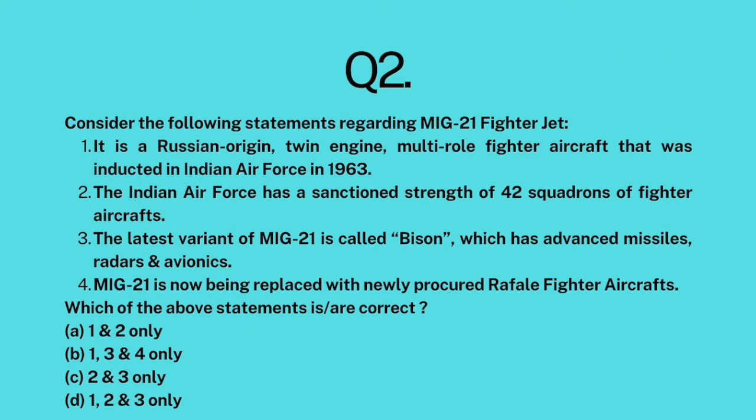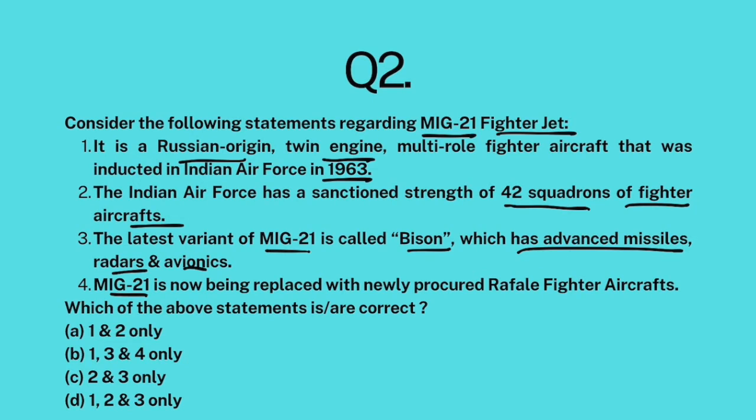Consider the following statements regarding MiG-21 fighter jet. It is a Russian-origin, twin-engine, multi-role fighter aircraft that was inducted in Indian Air Force in 1963. The Indian Air Force has a sanctioned strength of 42 squadrons of fighter aircrafts. The latest variant of MiG-21 is called Bison, which has advanced missiles, radars, and avionics. MiG-21 is now being replaced with newly procured Rafale fighter jets.